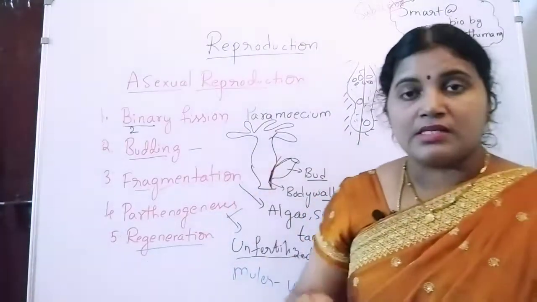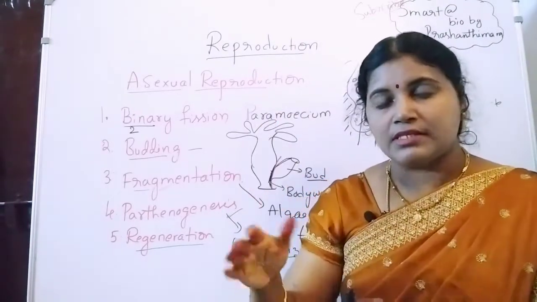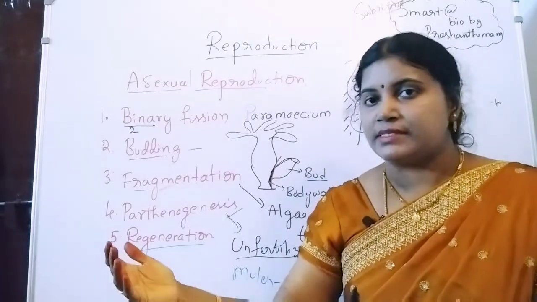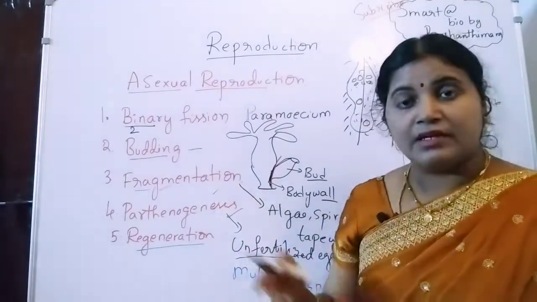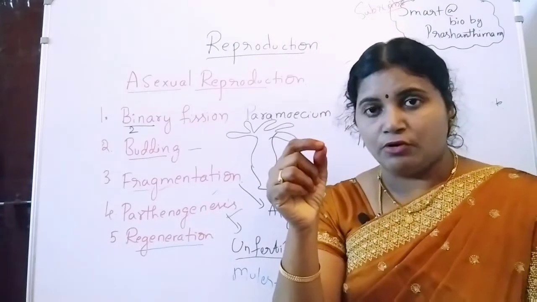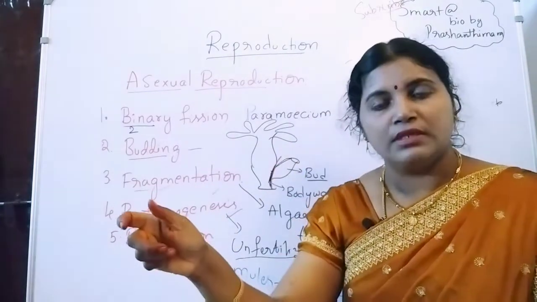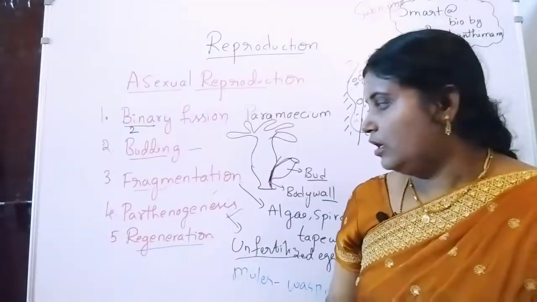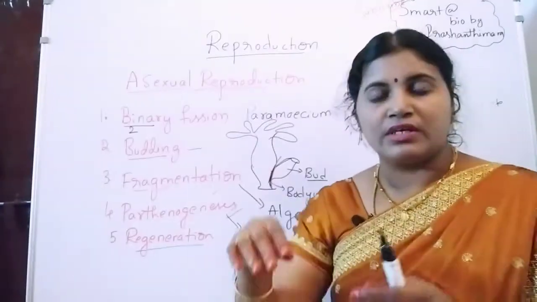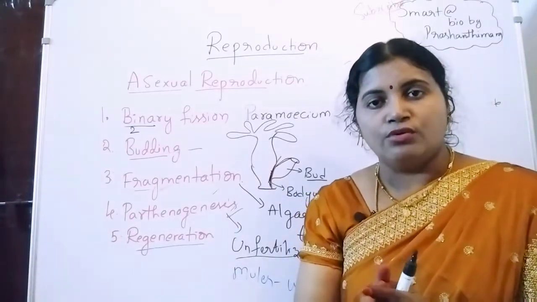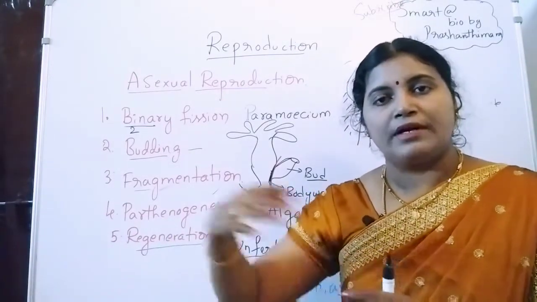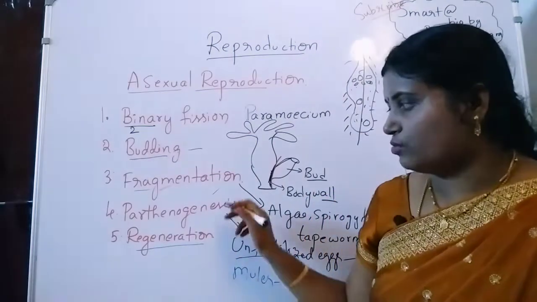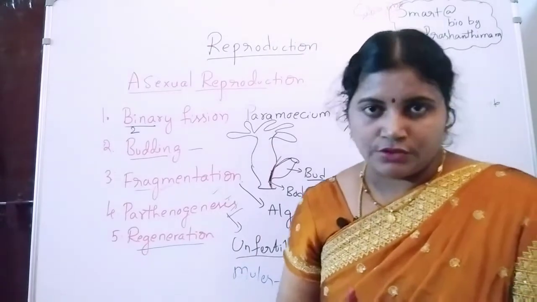And then budding. A small external growth forms on the body surface, grows, then detaches from the parent and grows as an individual organism. Then fragmentation. A fragment or piece of the body from the parent is separated and grows as an individual organism. Next one, parthenogenesis. Here unfertilized eggs develop into new individual organisms. This process is known as parthenogenesis or parthenocarpy.